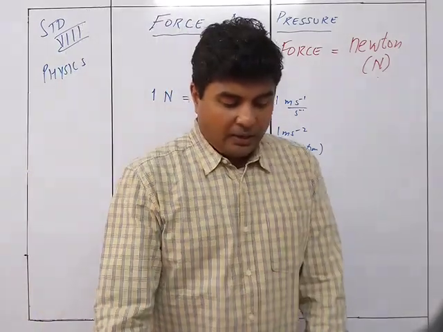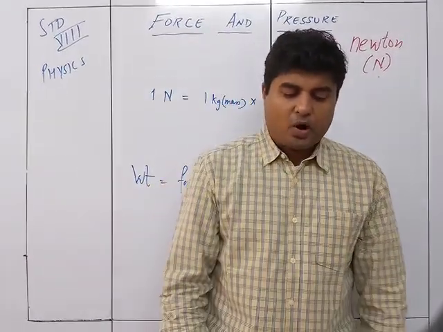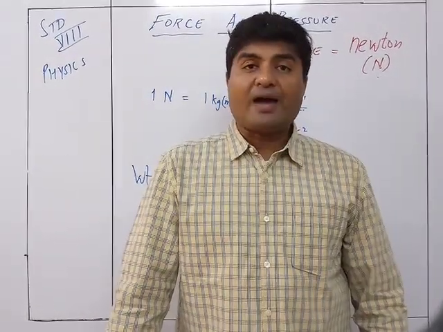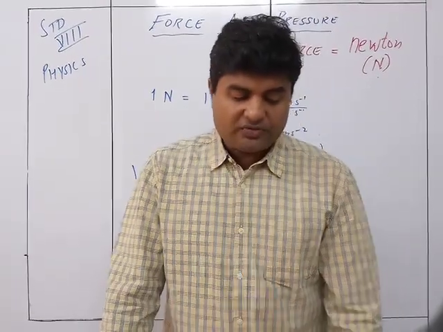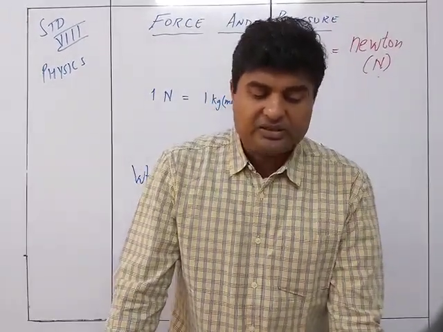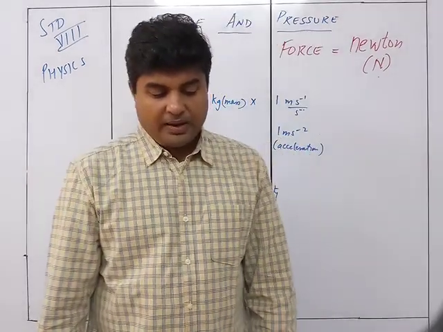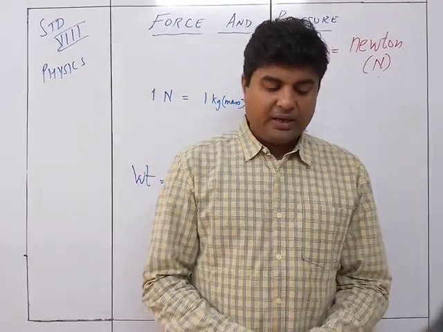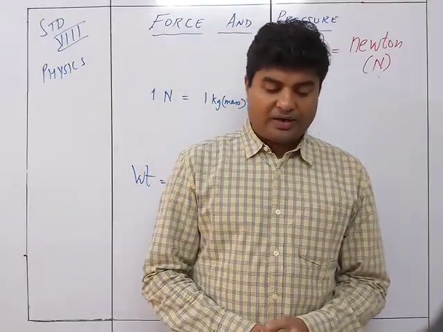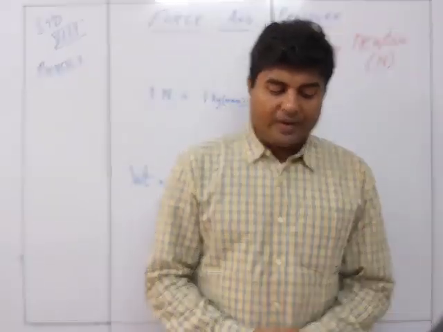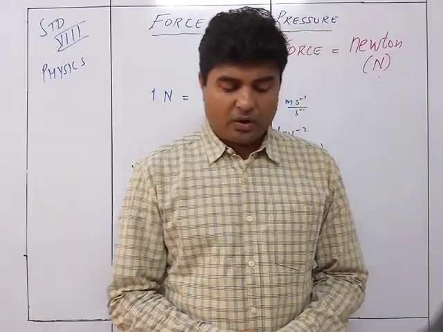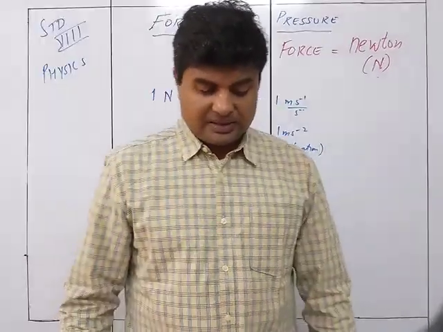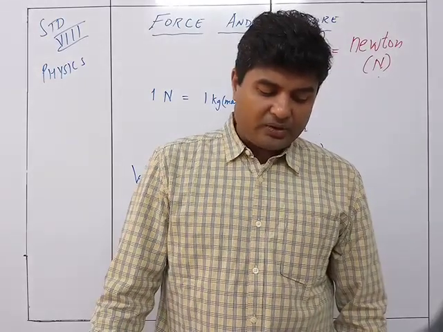So we see over here the force of attraction exerted on a body by earth is called the weight of the body or the force of gravity on the body. The force of gravity or weight of the body is different at different places on earth. At a place, the force of gravity on a body of mass 1 kg is called 1 kgf or 10 Newton. In other words, 1 Newton is the force of gravity on a mass of 0.1 kg, that is 100 grams. Thus, the units of force kgf and Newton are related in this way.